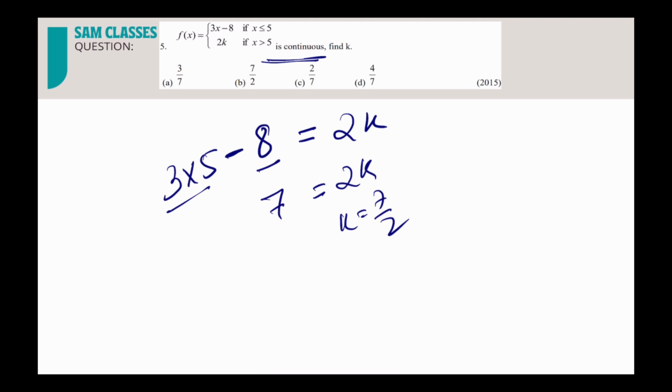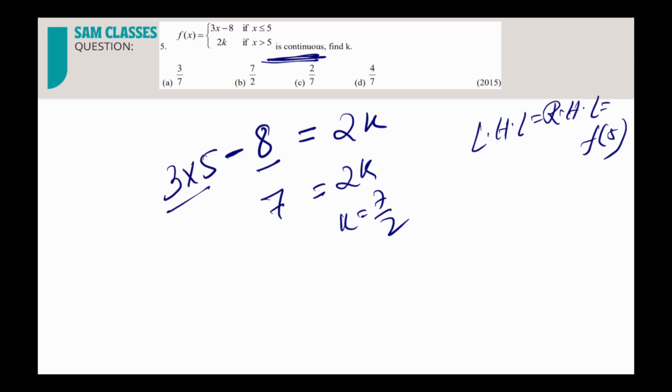Now I don't have to use the pen, and I don't have to write all this stuff to solve this question. Just for simplicity I showed it. Basically, what is the formula we're using? That left hand limit is equal to right hand limit, and that is equal to the function value at 5.